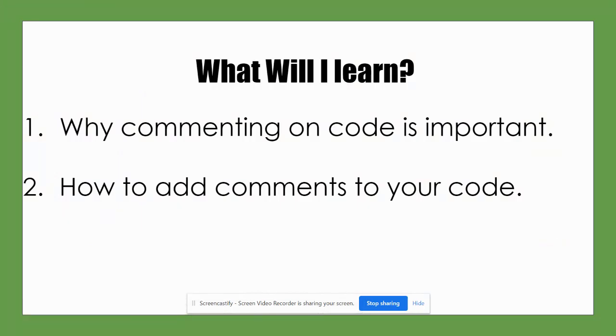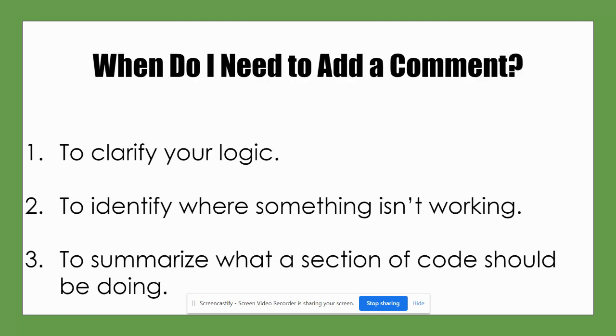In this presentation, you're going to learn why commenting on code is important and how to add comments to your code, which will help you increase your understanding of computer programming. You should not comment on every piece of code or all of your scripts. To help you decide when you should comment on your code, consider these 3 reasons.